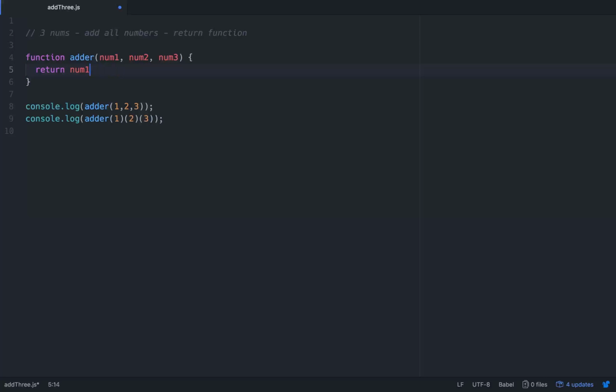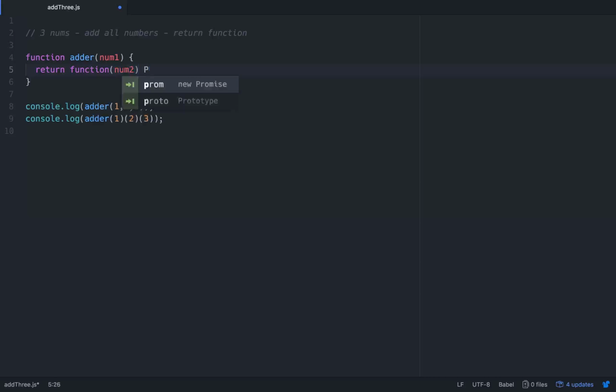Function currying is calling a function that has one or more parameters that also returns a function embedded within it that has only one parameter, right? So this is a good example to do that by. Let's take off the num2 and num3. And let's go function adder. So when adder is invoked, what it will return will be a function. And in that function, we'll have num2.